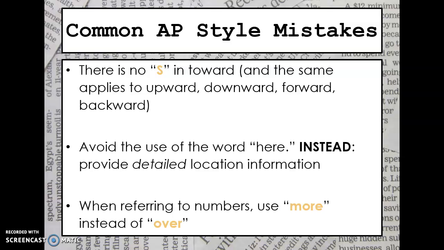And this might seem like a really small detail, but when you're writing in a professional manner, especially to do some sort of journalistic reporting, you want to make sure that you stick to those rules pretty strictly because you want to show your professionalism and you want to show that you're reputable and you know what you're talking about. Avoid the use of the word here. Instead, you want to make sure that you're providing detailed location information. When referring to numbers, use more instead of over.